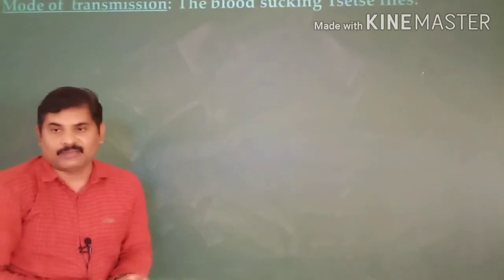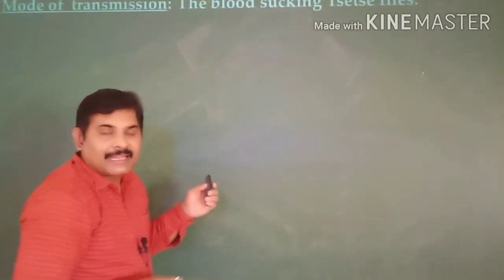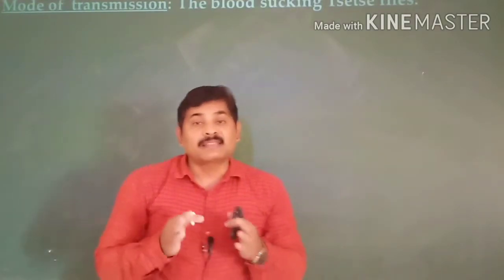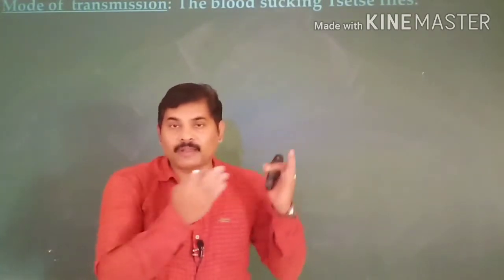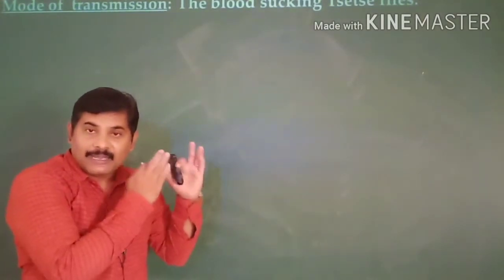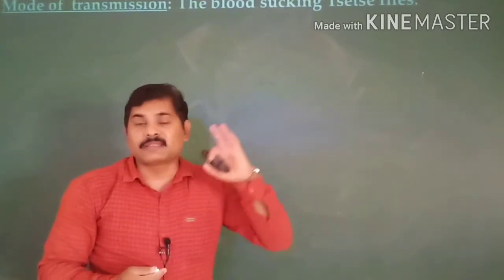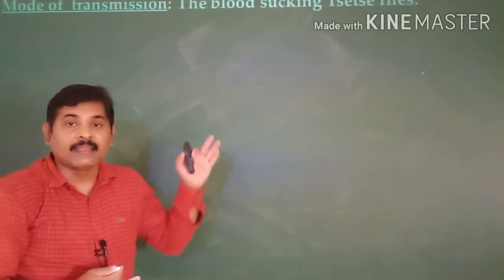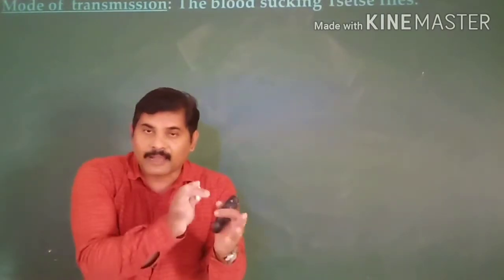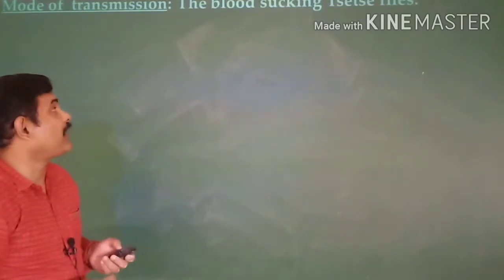The transmission: how this disease is transmitted. This is transmitted by a blood sucking tsetse fly, as I already explained. The tsetse fly acts like a vector. Whenever it bites an infected person and sucks the blood, the parasite enters its body. When the same infected tsetse fly bites a healthy person, it is transmitted to that person. Clear? So that is the mode of transmission.